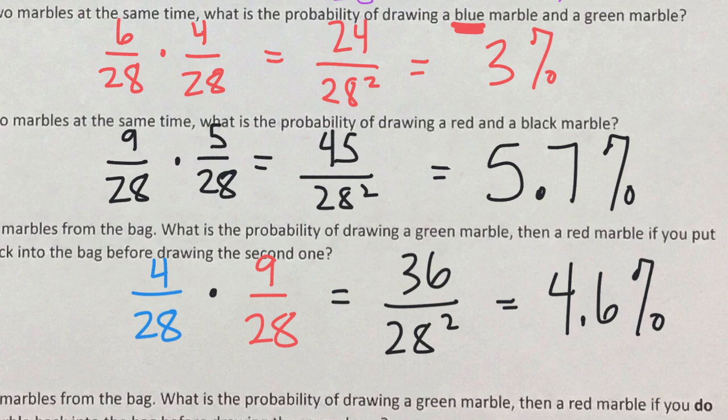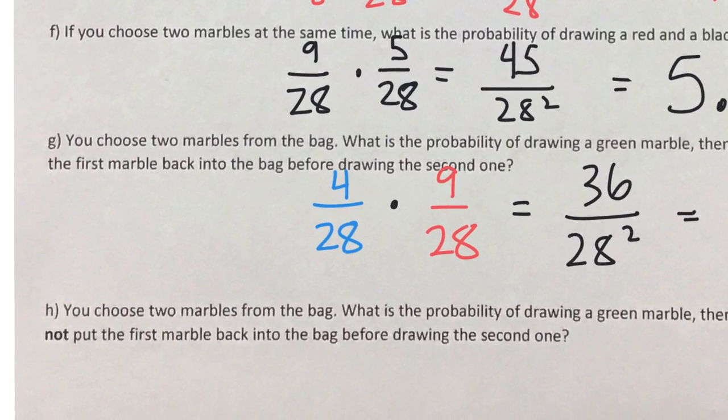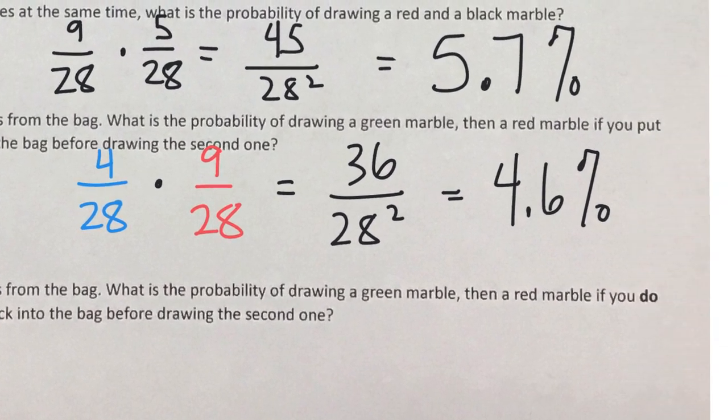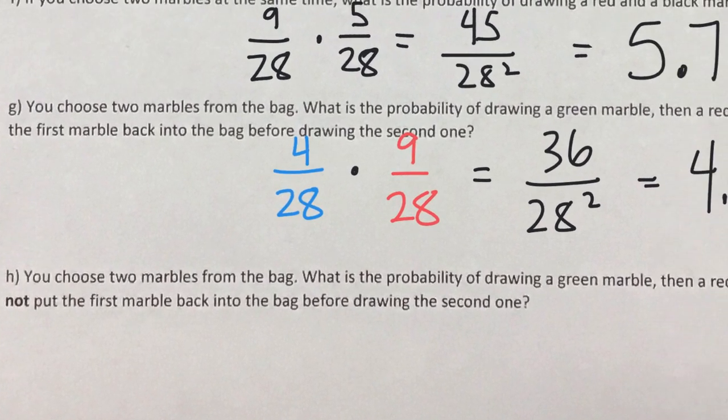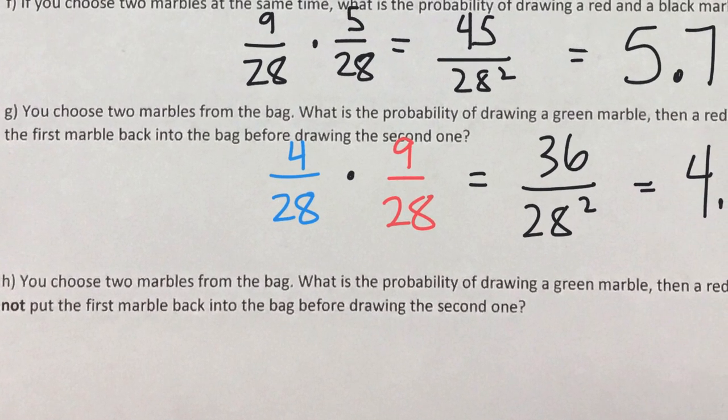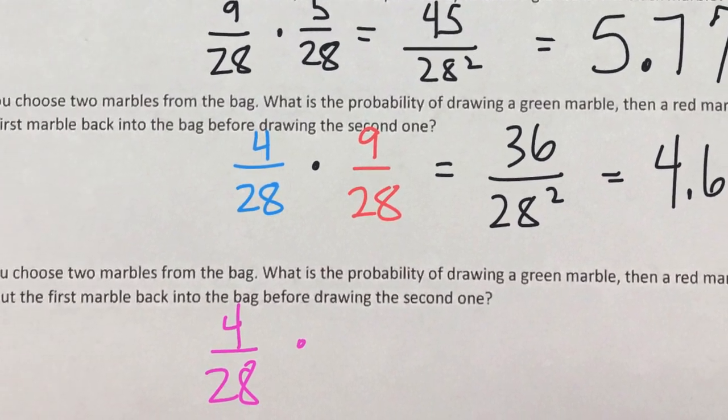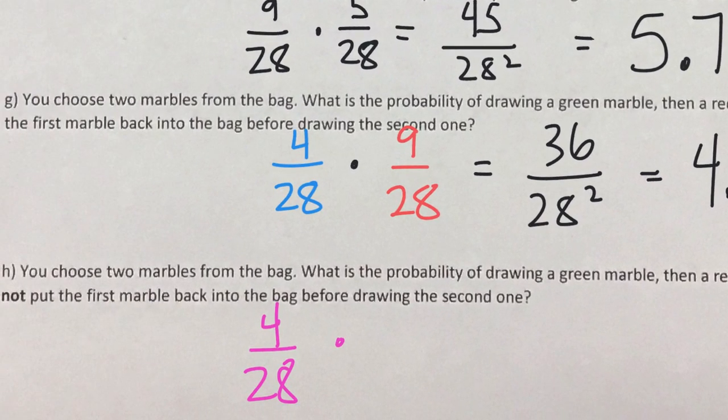Now in the next one, what's the probability of drawing a green marble and then a red marble if you do not put it back in the bag? So how many greens are there? 4 out of 28. And then for reds, how many reds are there? 9. But now there aren't 28 marbles anymore, because you didn't put it back. Now there are only 27 marbles.